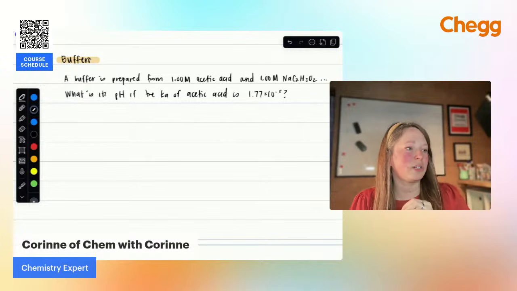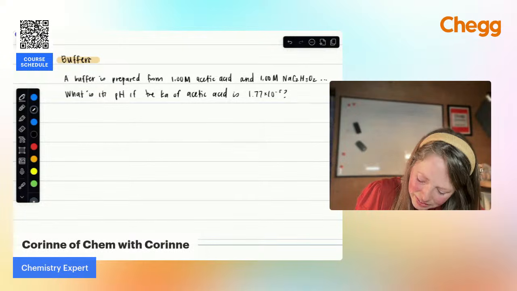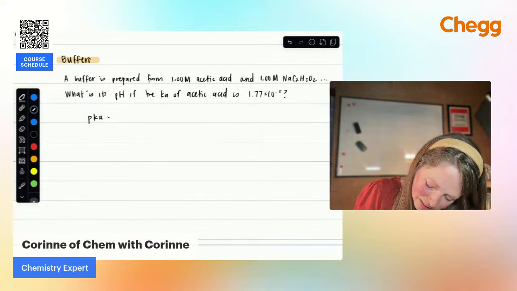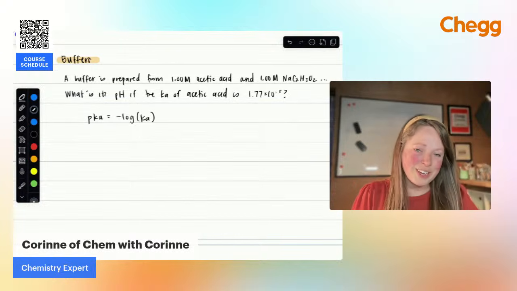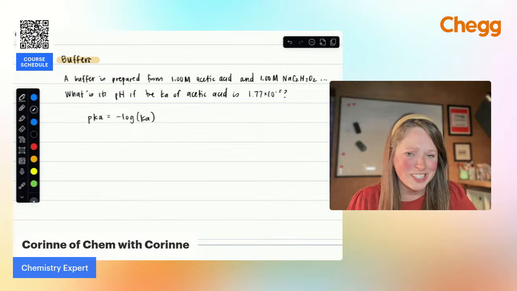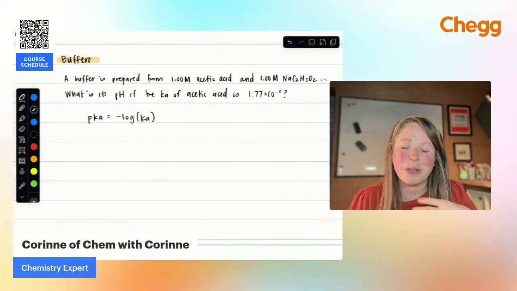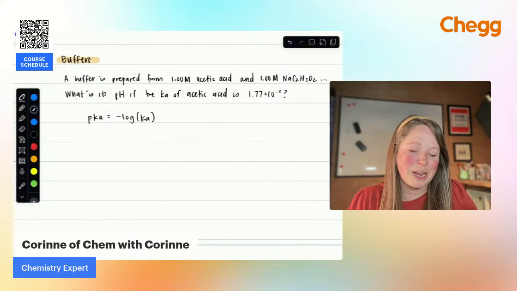The easiest way to look at this one is knowing that the pKa is going to be equal to the negative log of Ka. I feel like I saw a question in the chat earlier tonight asking how do I memorize all of this, everything with pH? There are patterns to everything in chemistry. This is one of them, right? pH is equal to the negative log of H plus.